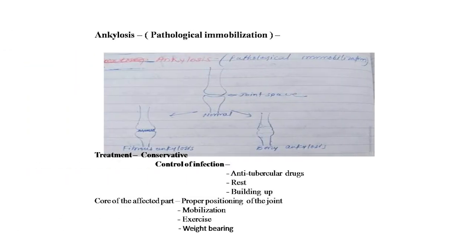Now ankylosis, pathological immobilization of the joints means ankylosis. Here is the image showing the joint space. The normal image is that, and the lower images show the first image fibrous ankylosis and the second image bony ankylosis. Treatment is conservative: control of infections, antituberculous drugs, rest and a build-up nutritional diet should be given. Care of the affected part should be taken by proper positioning of the joint, mobilization, exercise and weight bearing.